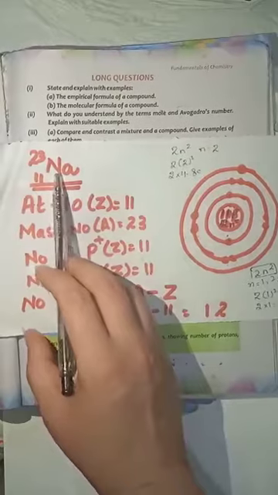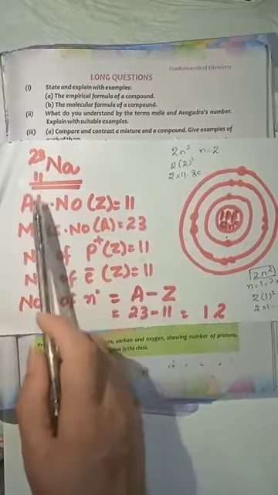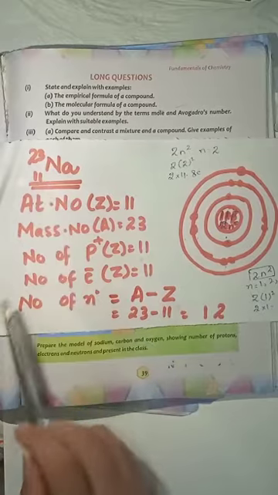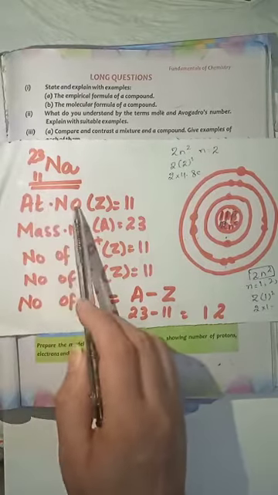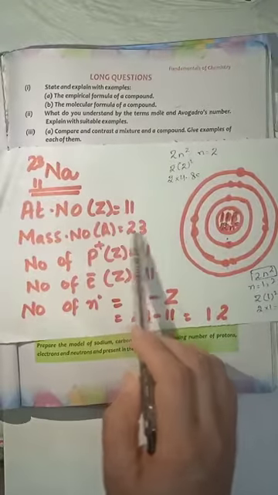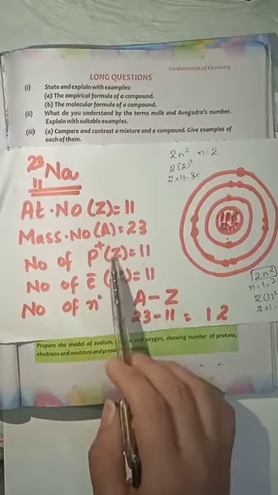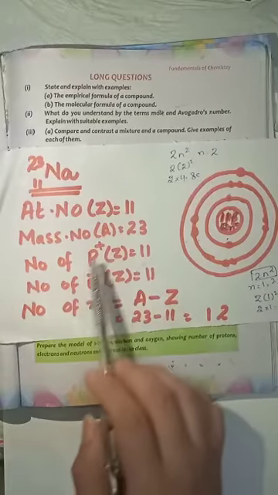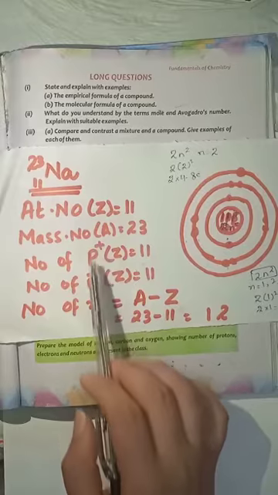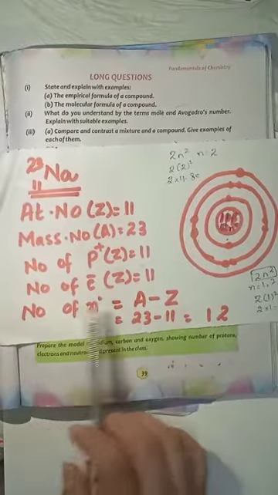So first we have sodium. The mass number of sodium is 23 and its atomic number is 11. First of all, we will write the atomic number, which is represented by Z, equals 11. Mass number, represented by A, equals 23. Number of protons equals Z, that is 11. As the number of protons is 11, the number of electrons will also be 11, because the number of protons and electrons are always equal.